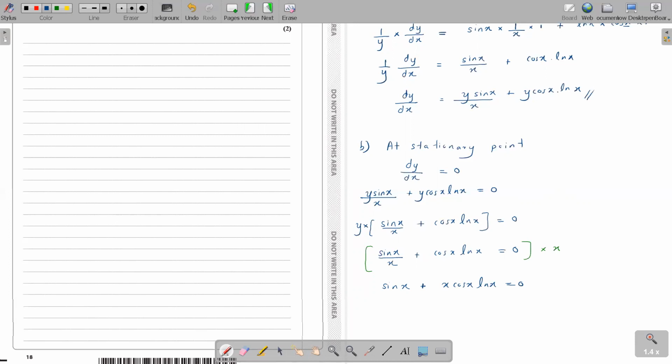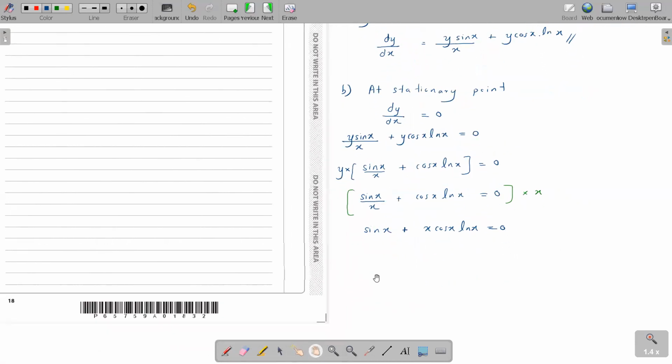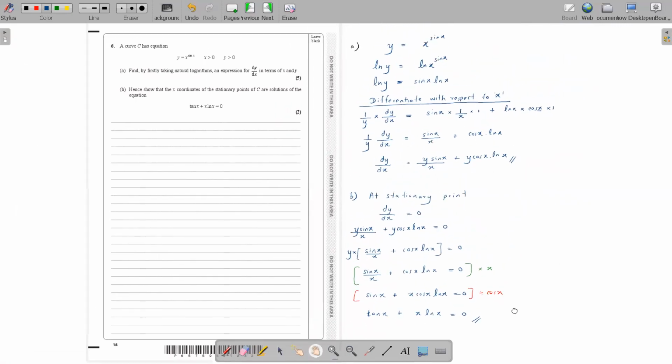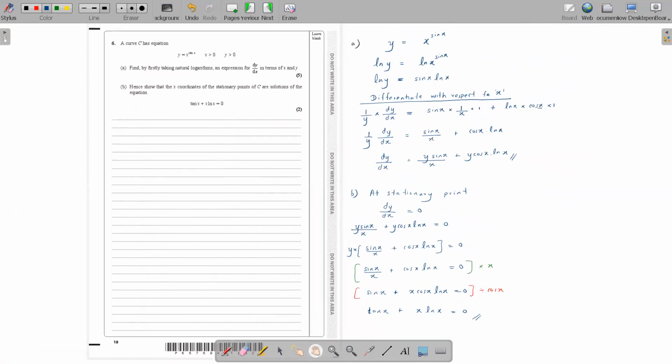And then I think they have taken a tan x here in the show that. So to get a tan x, what do I have to do? Obviously, I'll divide everything by cos x. Sin x over cos x is tan x, plus x cos x divided by cos x cancels and you get x ln x. Tan x plus x ln x equals 0, which is our show that. So this is the end of question number 6.